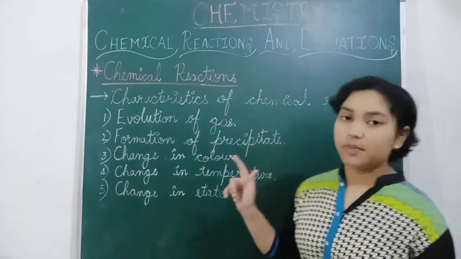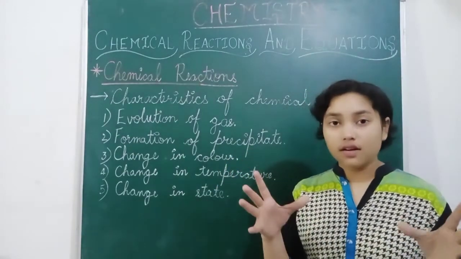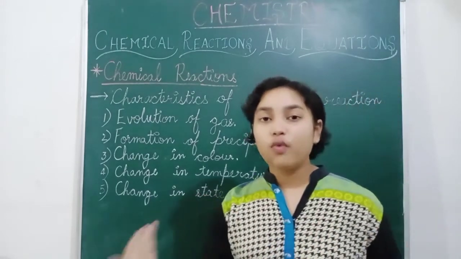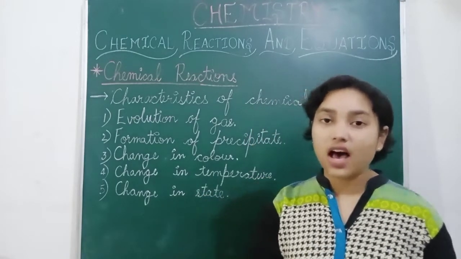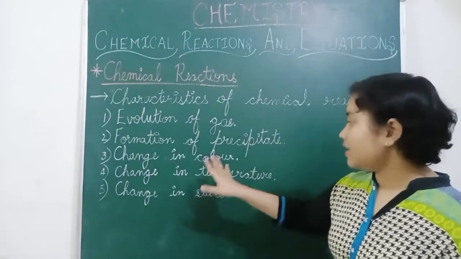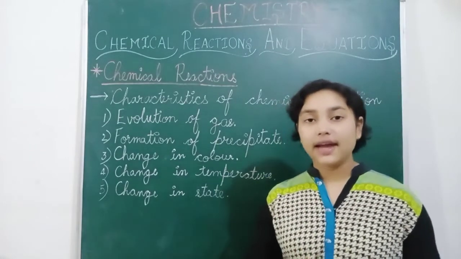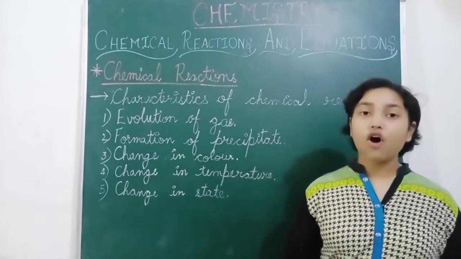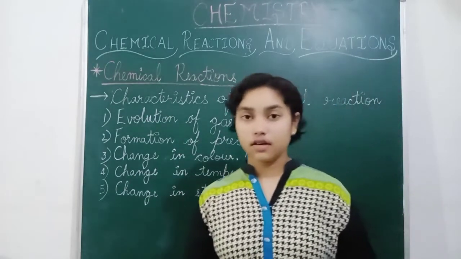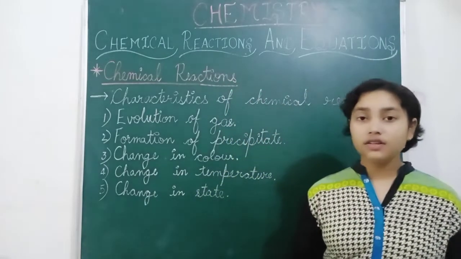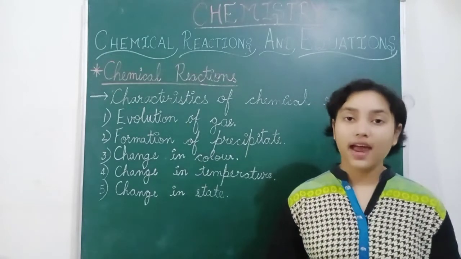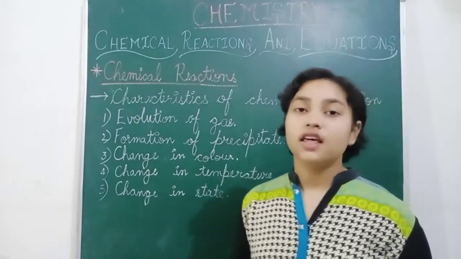Now formation of precipitates. Some things are precipitated outside or inside the flask, on the walls of the flask or any vessel that you have taken. So precipitates are formed. And change in color: if we take potassium permanganate and add citric acid, what happens?